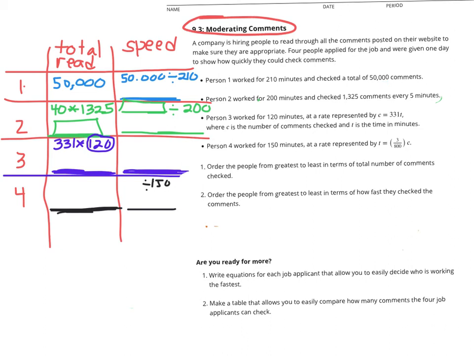So here's what we're going to do now. Answer these for me. Order the people from greatest to least or least to greatest in terms of total number of comments checked. So that would be this column. Then order the people from least to greatest in terms of how fast they check the comments. And again, I always do least to greatest. This says greatest to least. Just label them, okay?